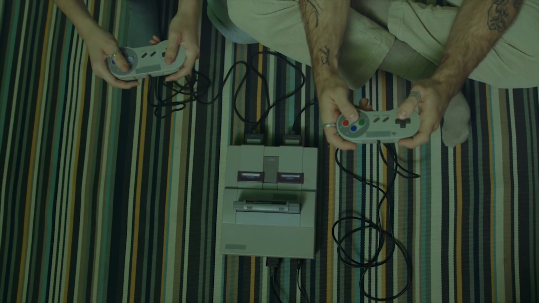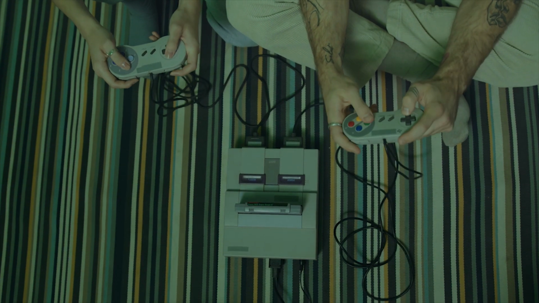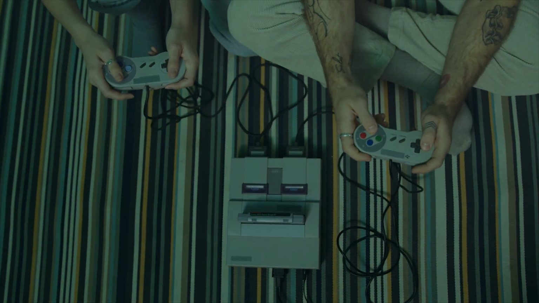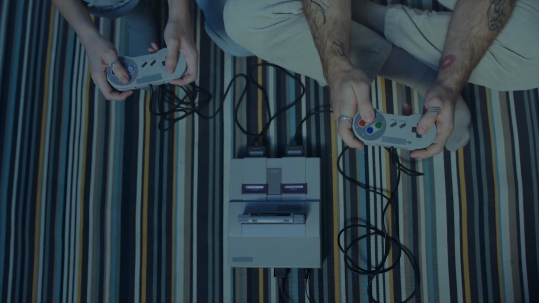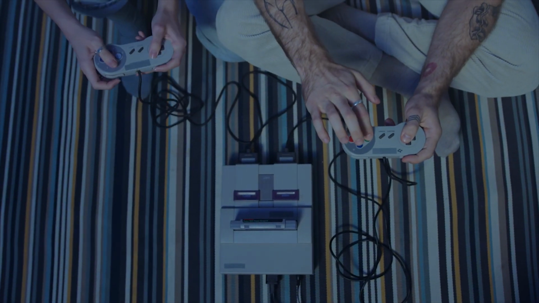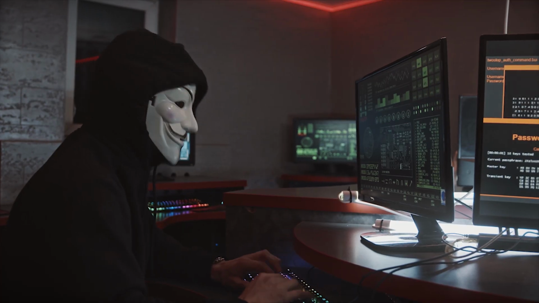Today we're going to take a journey through the history of computing. From early mechanical devices to modern digital systems, computing has come a long way in the past few centuries. Let's explore how it all began.